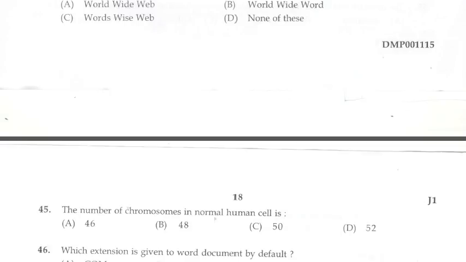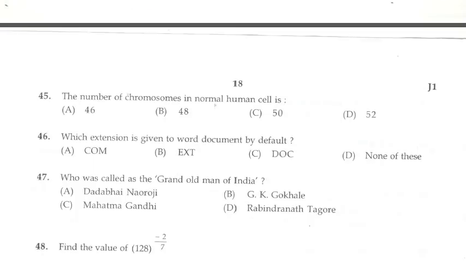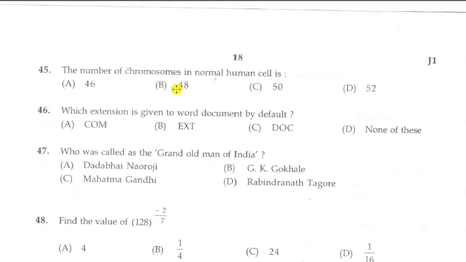Then next question. The number of chromosomes in a normal human cell is, options A, 46, B, 48, C, 50, D, 52. Answer is A, 46. The number of chromosomes in a normal human cell is 46.